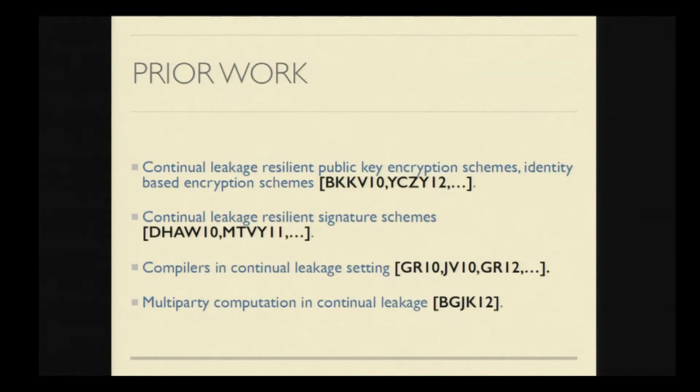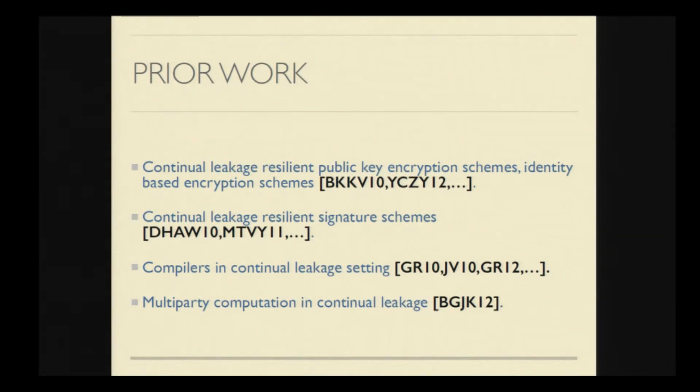And there have been many works in this area, and all the well-known primitives such as public key encryption schemes and signature schemes have been constructed in this stronger model of continual leakage setting. But most of these works focus on obtaining non-interactive primitives, barring the last work and the one which you heard in the previous talk.